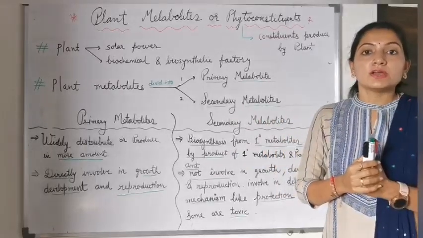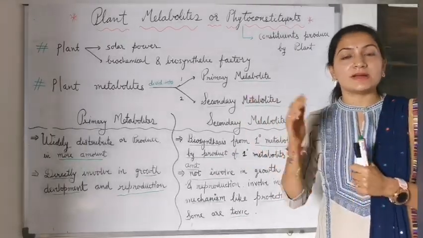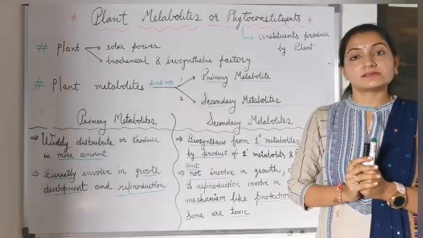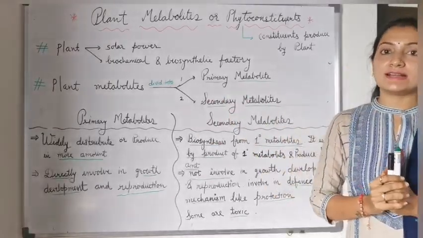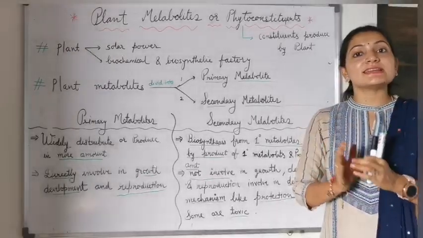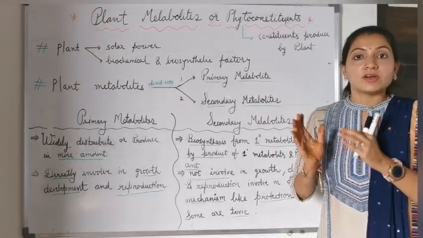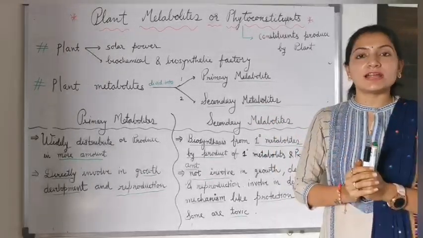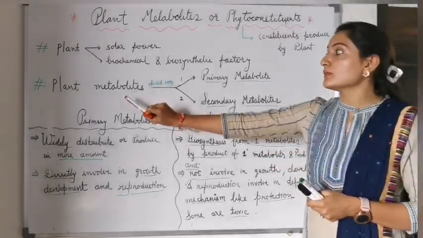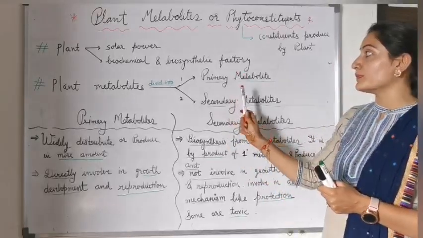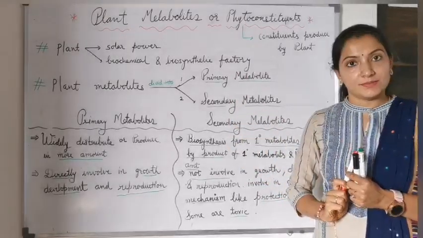Today we will study plant metabolites in detail. Plant metabolites are divided into two groups: primary metabolites and secondary metabolites.